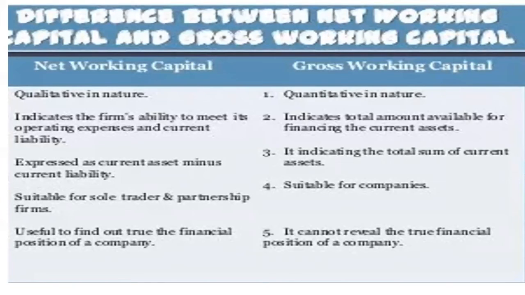Let's see the main differences between the gross and net working capital. Net working capital is qualitative in nature. Remember these key differences, because these statements become the base for statement type questions. Gross working capital is quantitative in nature. Net working capital indicates the firm's ability to meet its operating expenses and current liabilities.